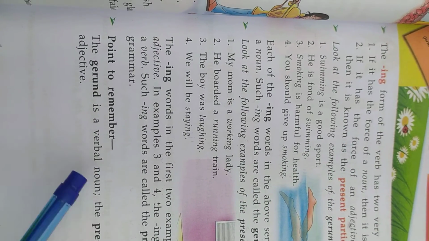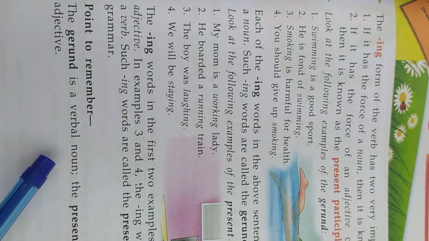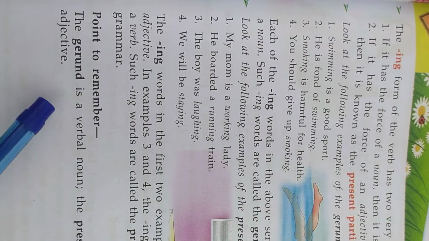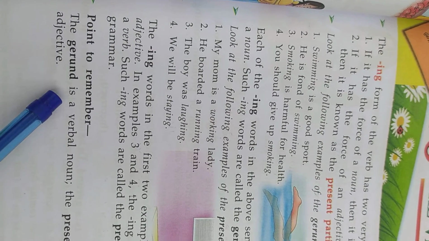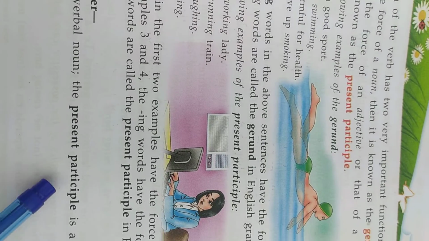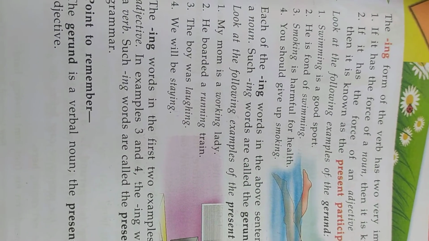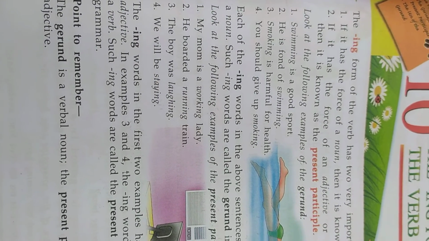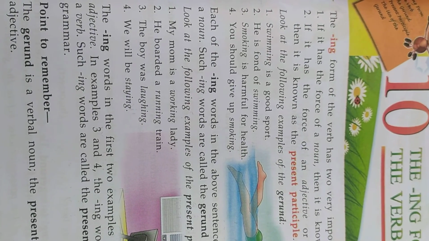Point to remember: the gerund is a verbal noun. The present participle is a verbal adjective. So students, you have to study this chapter properly. Then you have to do the exercise questions and answers given in this chapter.